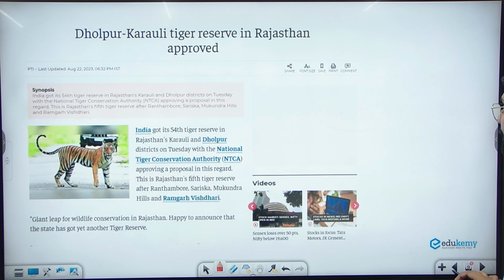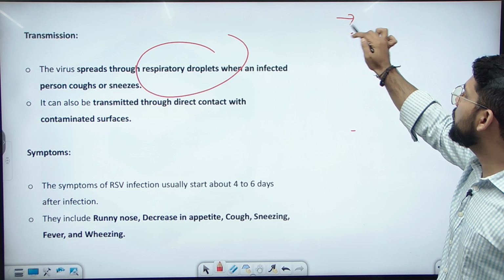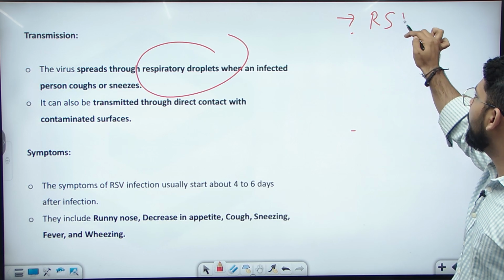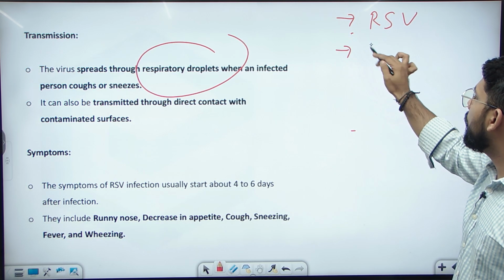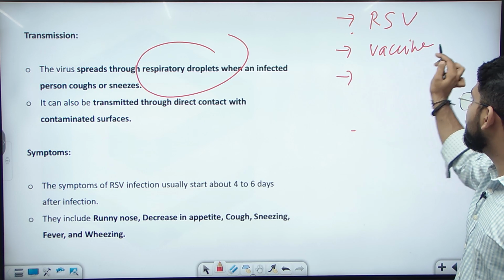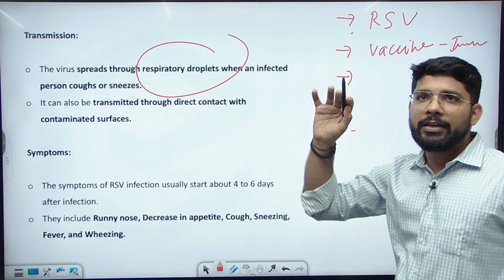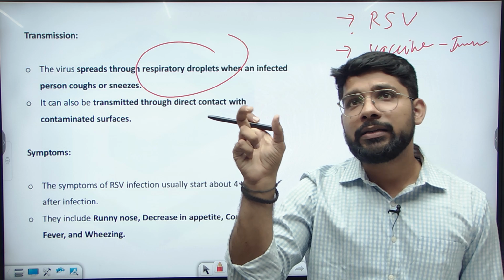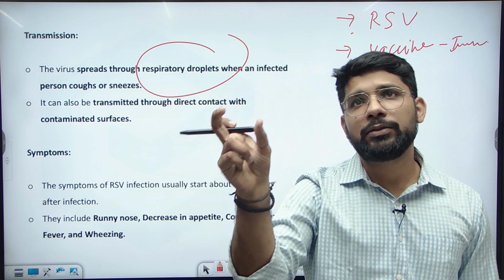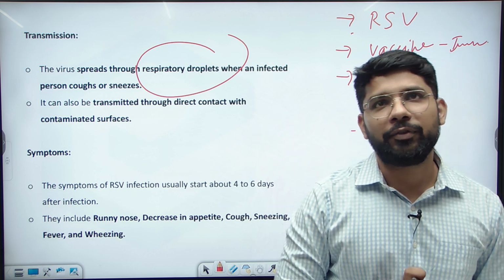We discussed here the respiratory syncytial virus. We discussed the vaccine related to the RSV, how the vaccine can be given to children and to the mother, restricted to particular groups. It can be given to mothers who are pregnant, and it can also be given to patients above 60 years of age.